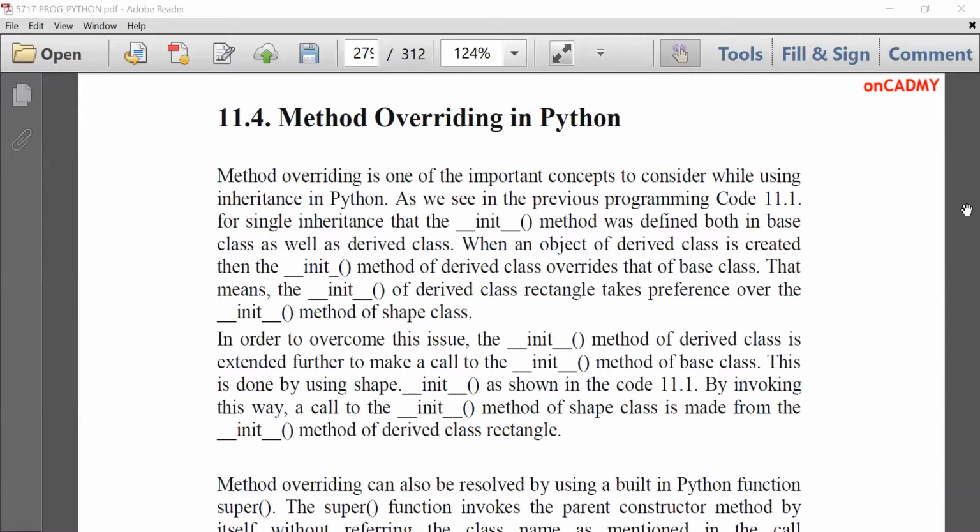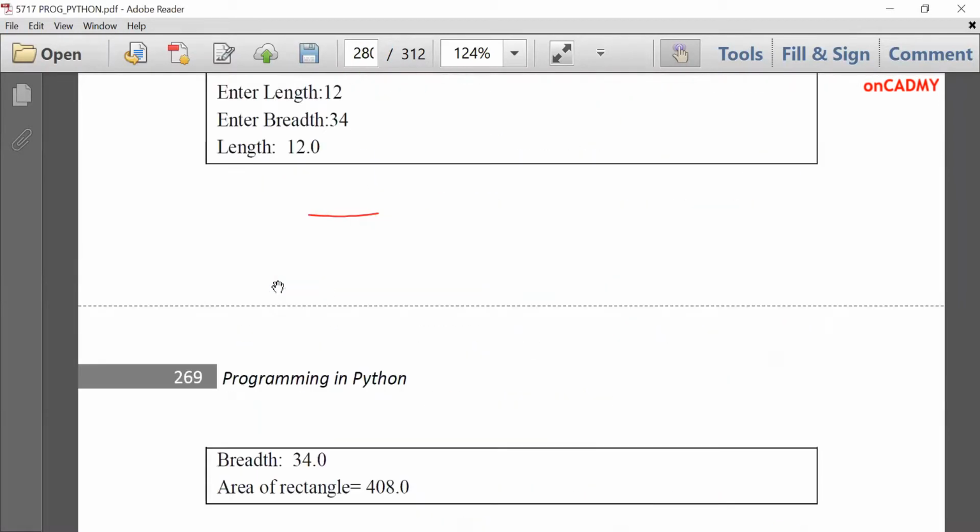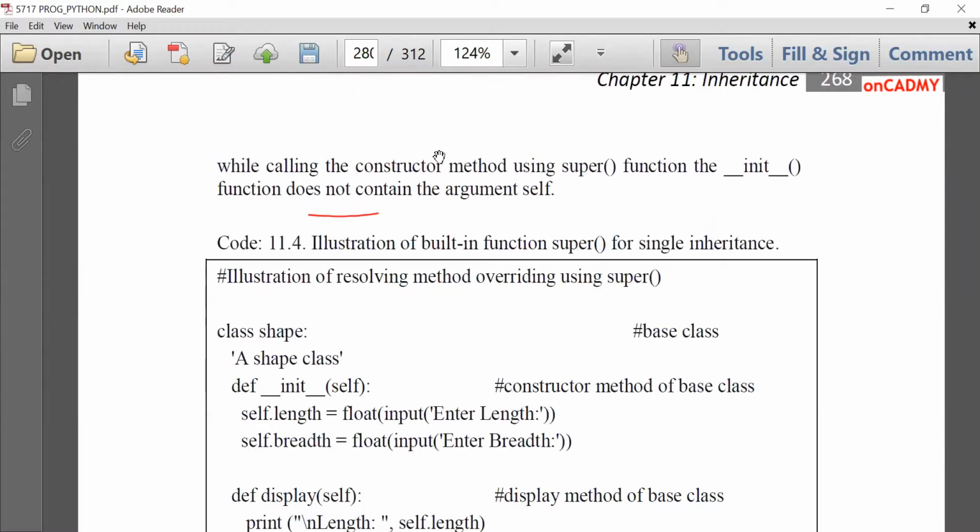Method overriding is one of the important concepts to consider while using inheritance in Python. As we have studied three kinds of inheritance, single, multiple, and multi-level, and how it works, let's see. We'll understand through a program. This program is of single inheritance.